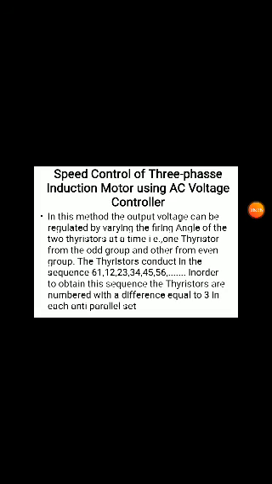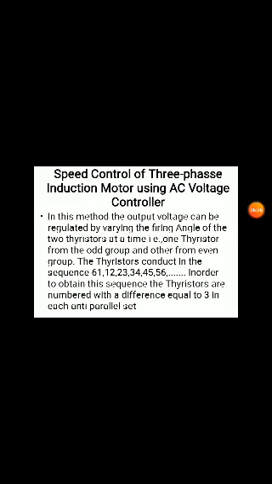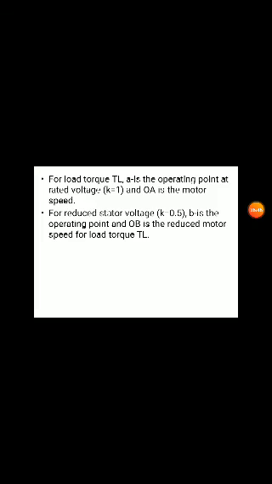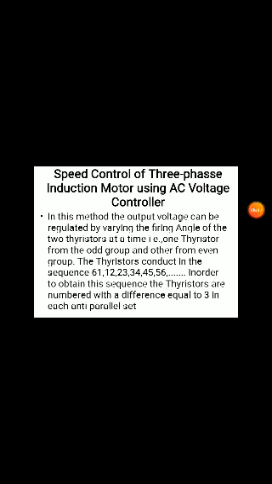In order to obtain this sequence, the thyristors are numbered with a difference equal to 3 in each anti-parallel set. That means the difference between the thyristor numbers we place in each anti-parallel group is equal to 3. So we can say that at the start, t1 and already t6, which we have studied: 6 is the negative group and 1 is the positive group, and it will be given to the cycle.